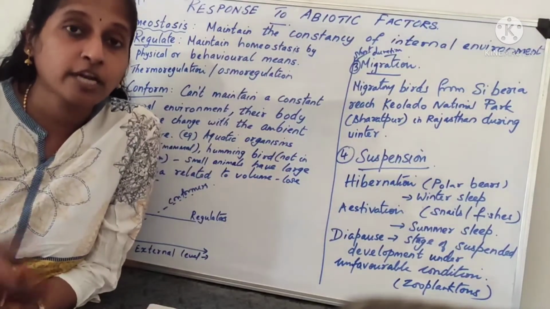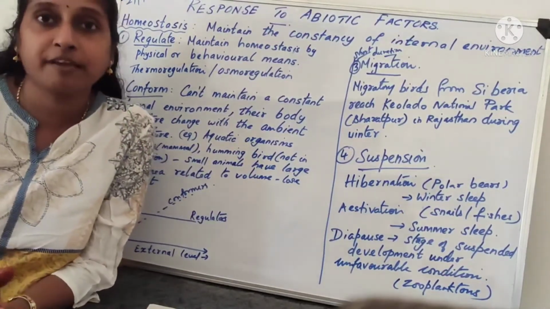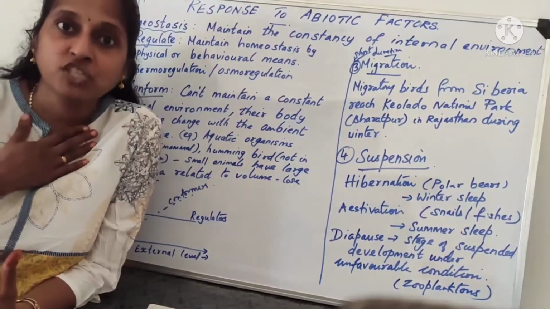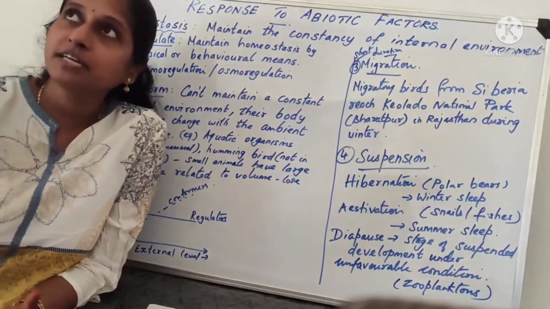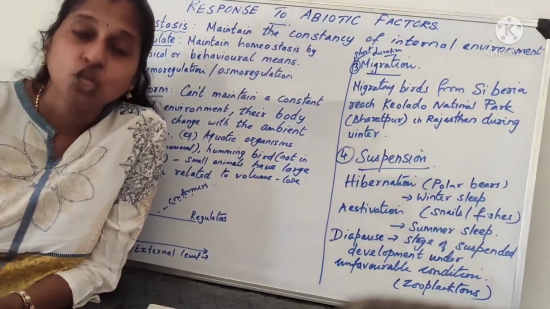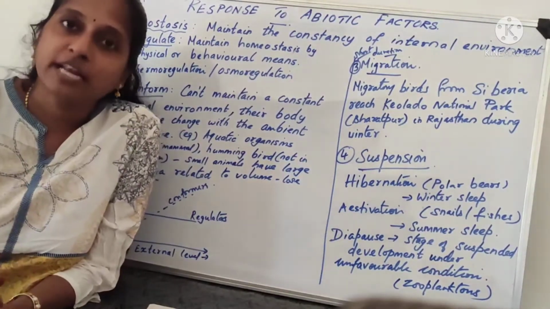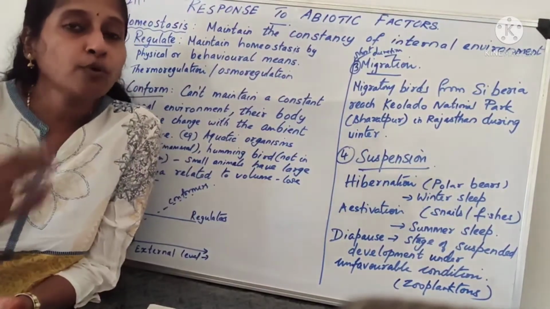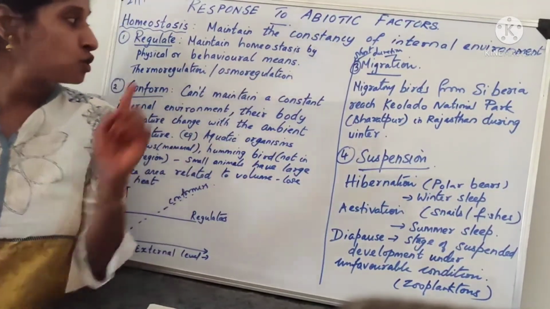So what is the first one? First one is regulate. Regulate means, like we mammals have that mechanism called the regulatory mechanism. Regulate means I can regulate my body temperature. I can maintain homeostasis. My body temperature, 37 degrees Celsius, a normal body temperature, will remain constant. There will not be any change. So I have a constant body temperature by a mechanism called regulation. I regulate my body environment by two processes: one is thermoregulation and another is osmoregulation.